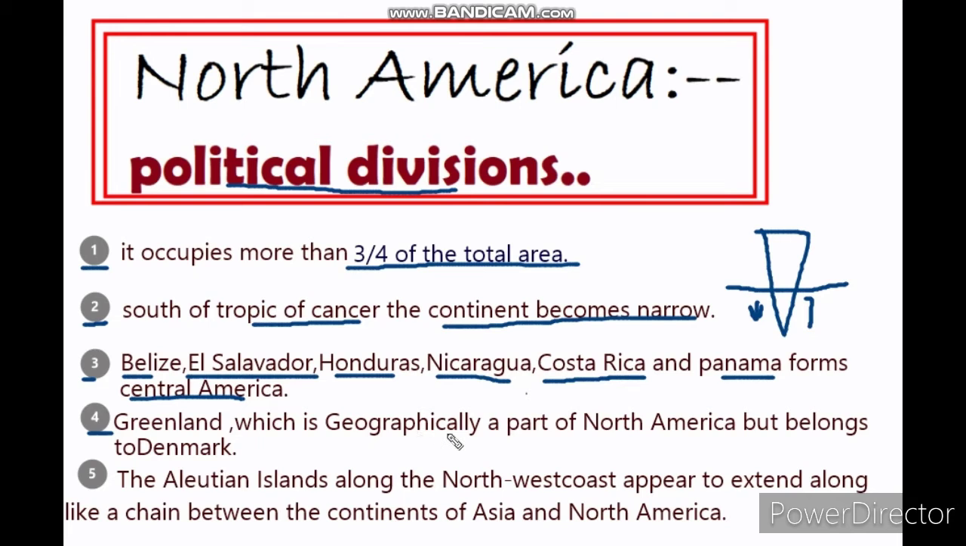The fourth point is Greenland. Greenland is geographically a part of North America, but officially it belongs to Denmark.